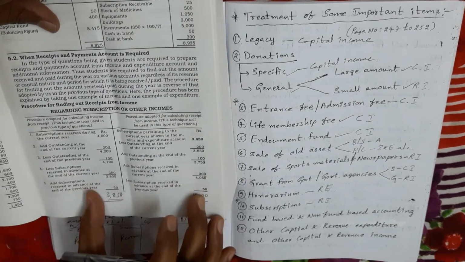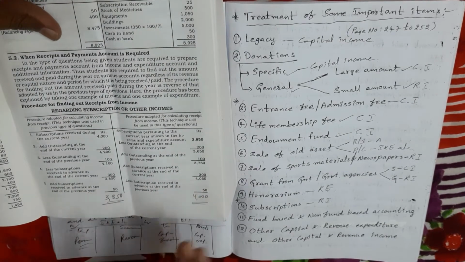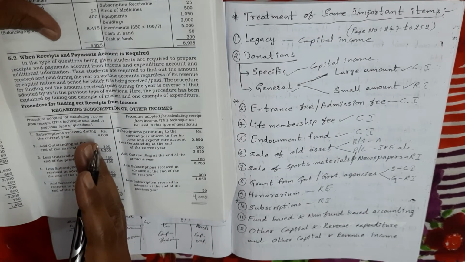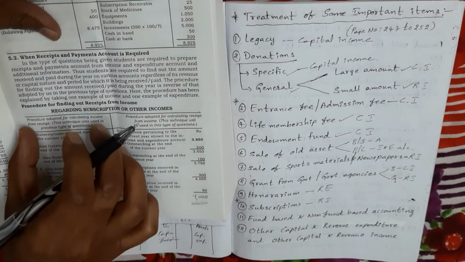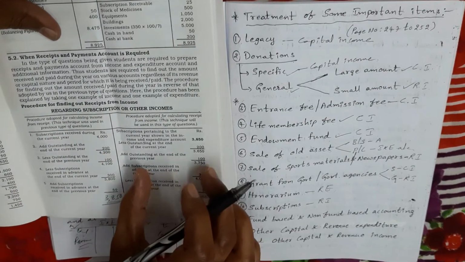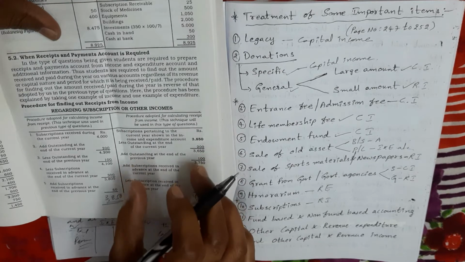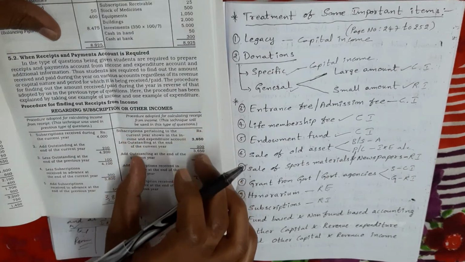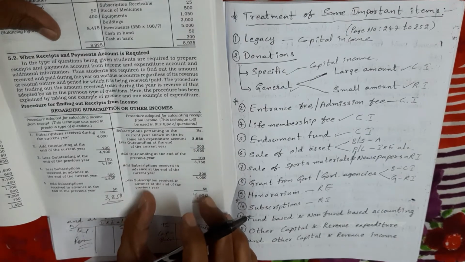See this table. On this side, the method we followed in the first type of problems is given, and on the right side, the procedure we have to follow in the second method is given.